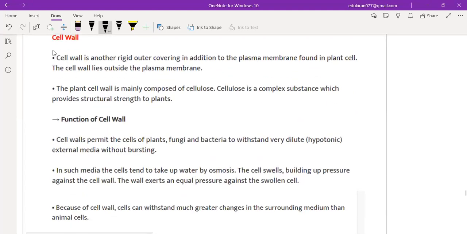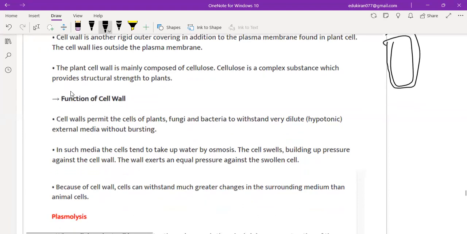Now, coming to cell wall. For example, this is a cell wall like this. The cell wall is another rigid outer covering, in addition to the plasma membrane, found in plant cells. This is not flexible, this is rigid. The cell wall lies outside the plasma membrane. The plant cell wall is mainly composed of cellulose. Cellulose is a complex substance which provides structural strength to plants. Clear?